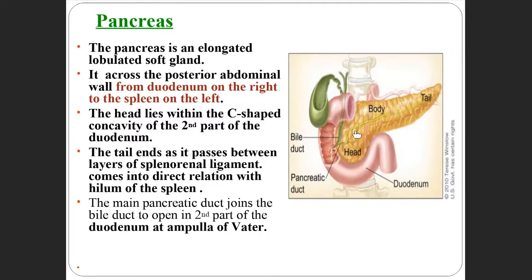These two structures join and open into the second part of the duodenum. That area is called the ampulla of Vater.